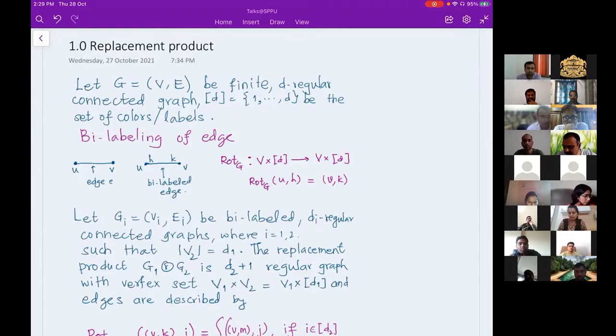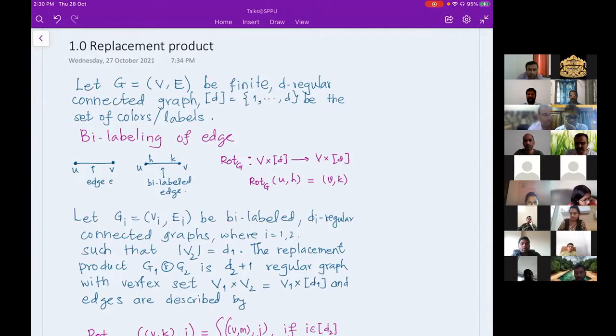It is defined at (U, H), where U is a vertex of the graph and H is the color, and the result is the endpoint of the edge and the color near that particular vertex. You can see in the diagram, the edge has two ends. One end is U, the other end is V. Near U the color is H, and near V the color is K. This H and K may be the same, may be different. So the rotation map is explicitly telling me how the labeling is.